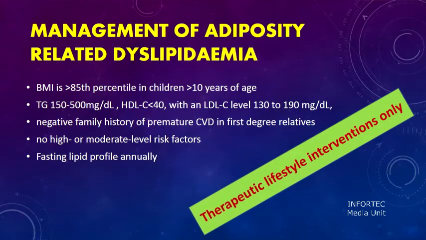So a child who is overweight and is more than 10 years of age and has the atherogenic lipid pattern, and there is no family history or any other risk factor, no high or moderate risk factors. So these children usually undergo therapeutic lifestyle interventions only, and they are followed up with fasting lipid profiles annually. So statins or omega-3 fatty acids, none is required for adiposity related dyslipidemia initially.